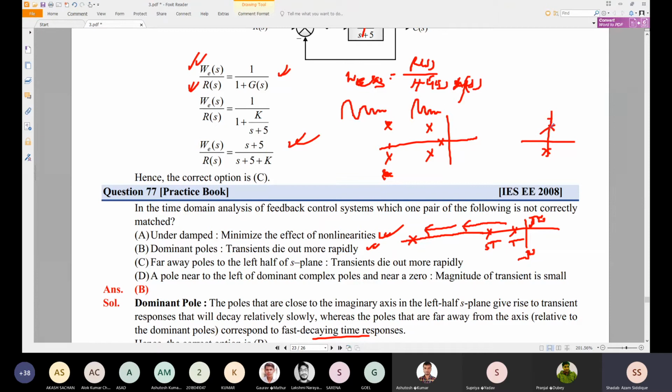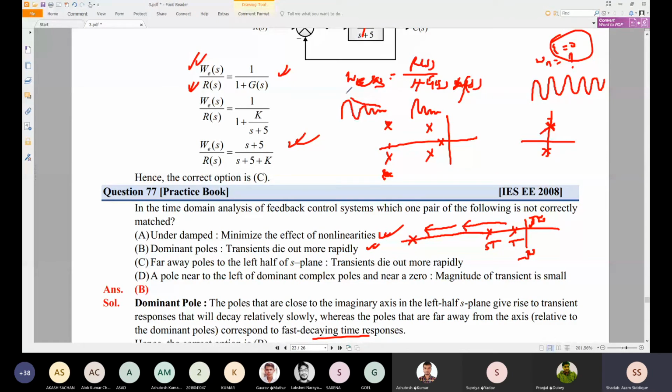But on the j omega axis, the two poles are located as complex conjugates of each other, so that will be oscillatory in nature. We can say omega n is equal to some value, zeta is equal to 0, an undamped system. So for the undamped system, it is located at this omega n value. We have already seen this in the starting lecture of unit three. So if the pole is located far away from the j omega axis, it will die out very fast.